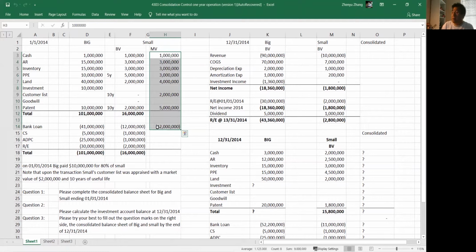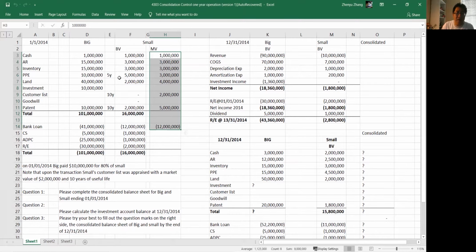When Big pays for Small's ownership, Big assesses how much it's going to pay based on the market value, never based on historical cost, because it might deviate a lot from market value. On January 1st, 2014, Big paid 10 million for 80% of Small. Note that upon the transaction, Small's customer list was appraised with a market value of 2 million and 10 years of useful life.